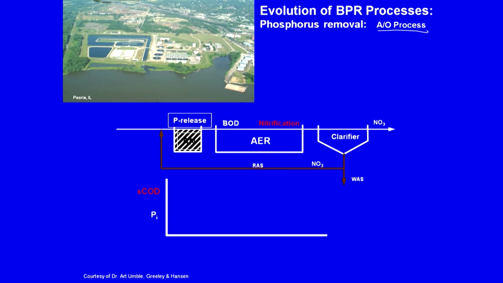So, these microbes which are being continuously recycled, what is it that they are experiencing? Stress and no stress. So, here they are going to accumulate that PHB while releasing phosphorus, and during this phase they will use up that PHB that they stored so that they can outgrow the other microbes. And where is the energy from this degradation of PHB going? It is going into formation of the polyphosphates. For formation of polyphosphates, what is needed? The phosphorus from the water will be taken up, right. So, that is how phosphorus removal will take place within this aeration system.